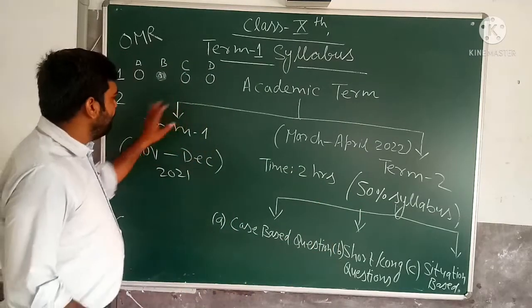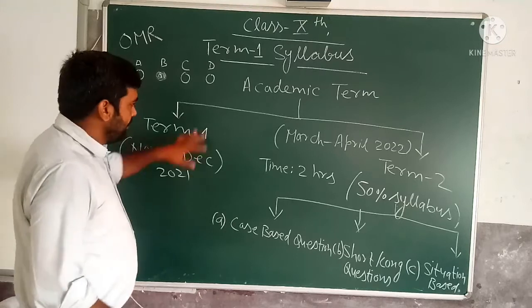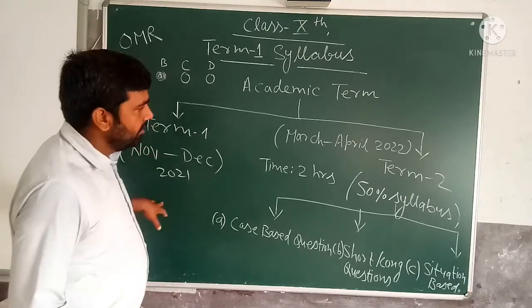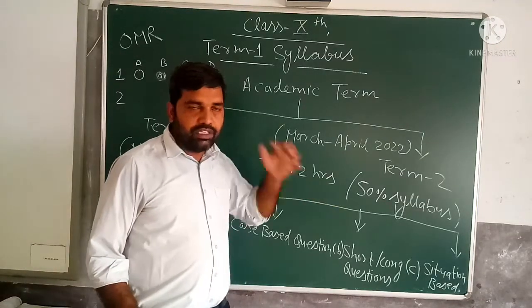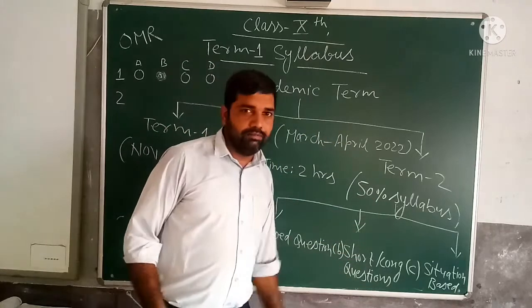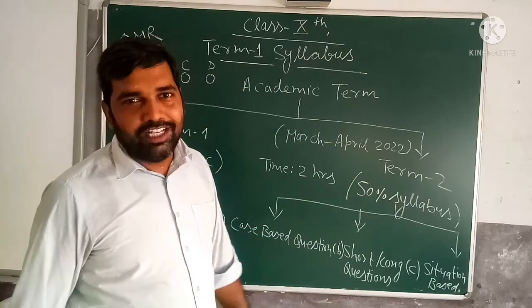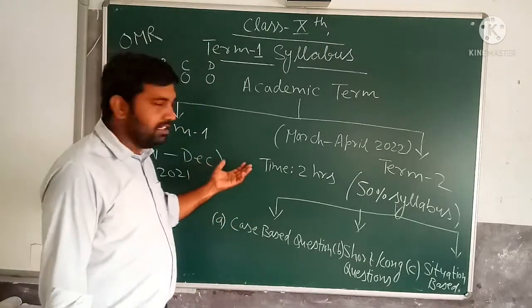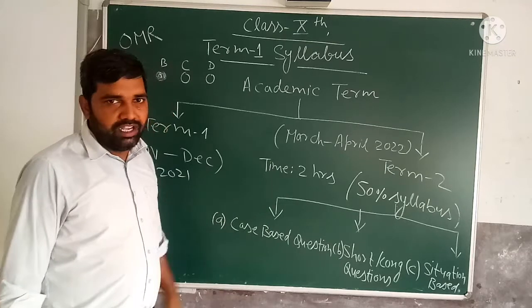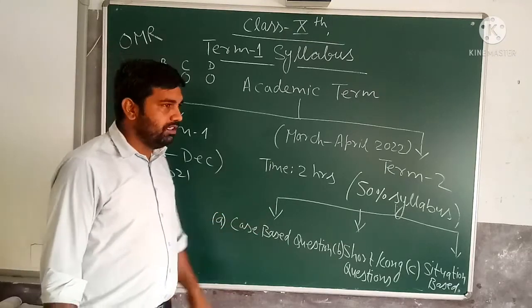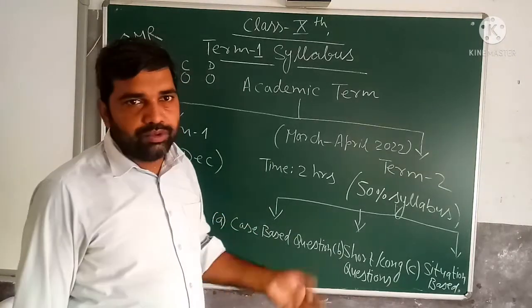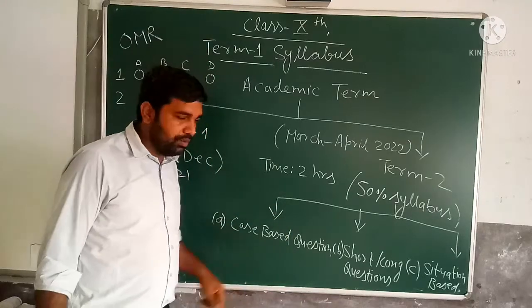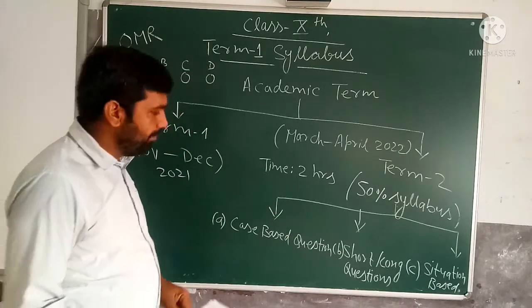Suppose term 1 is not held, then term 2 will come, and your result will be prepared on the basis of the term 2 exam. If both exams are not held, then your result will be prepared on the basis of the class 9th marks, the pre-board, and your school internal exams, what you have given as your PT1, PT2 and half yearly exam in the school. According to that basis it will be prepared.